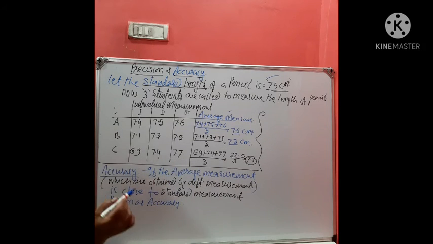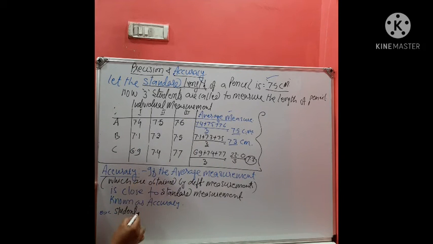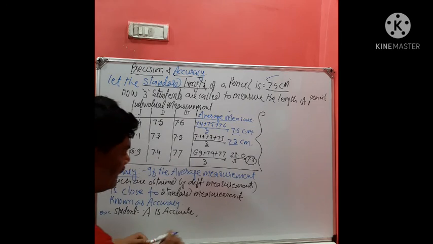Are you getting? Like for example, there are 3 students, A, B or C. So what can we say? Student A is accurate. Now why?